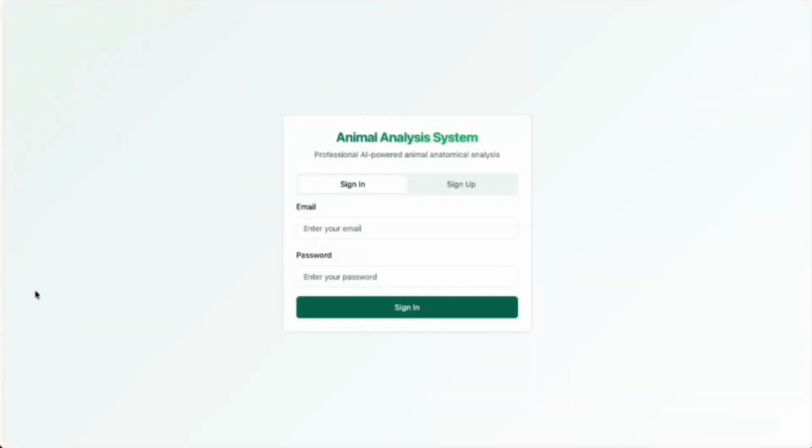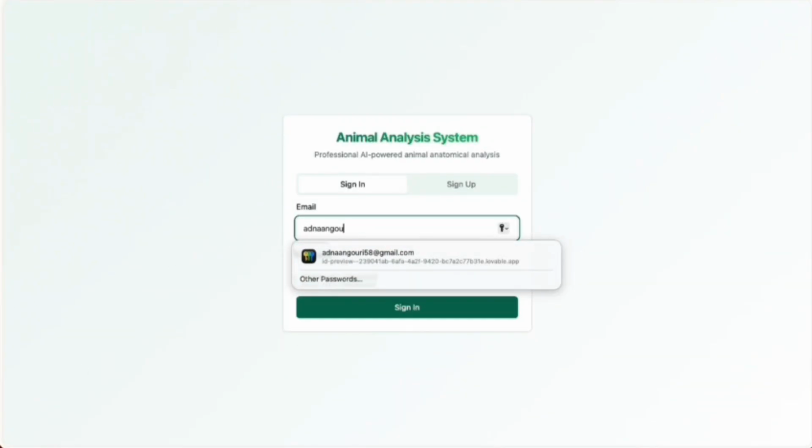Additionally, my team has a plan to extend it to milk yield prediction and disease detection by using the same AI framework. So now let me take you through the dashboard of our prototype.